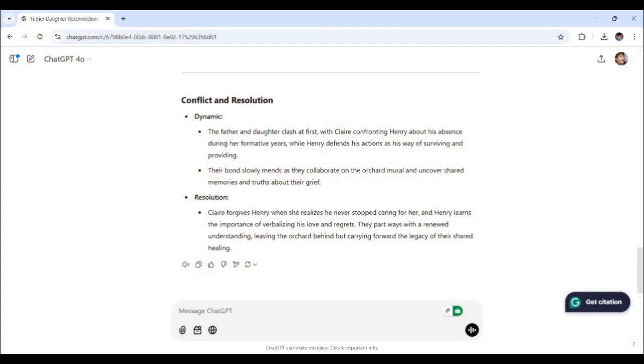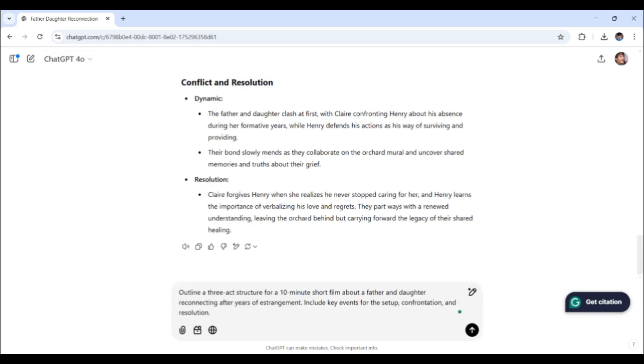Now comes the fun part, structuring the plot. A short film needs a focused story arc with clear beats. So let's ask ChatGPT once again to map out the three acts for our heartfelt drama. Here's my prompt right over here. I would simply ask ChatGPT to outline a three-act structure for a 10-minute short film.